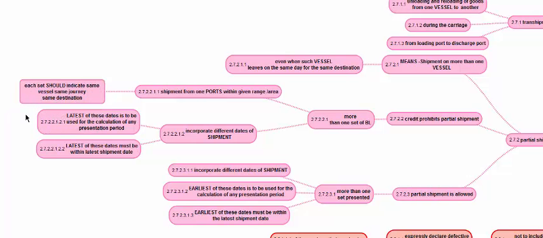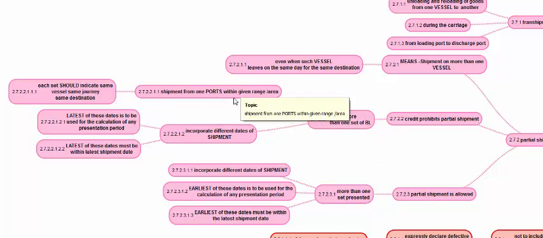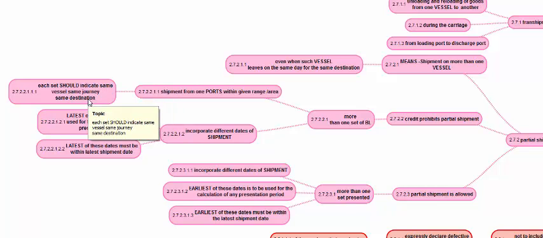If the credit prohibits partial shipment and if more than one set of BLs are submitted and if the shipment is happening from one or more ports within the given range, each set of the transport document should indicate shipment by the same vessel, same journey, same destination. Only then such a transport document will be acceptable.